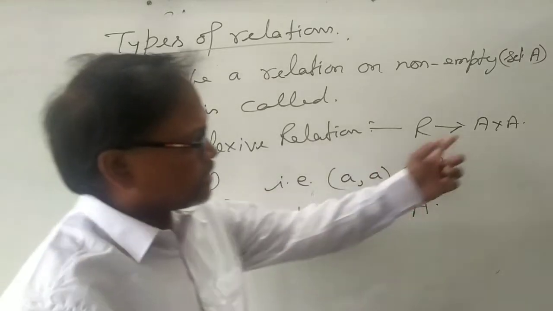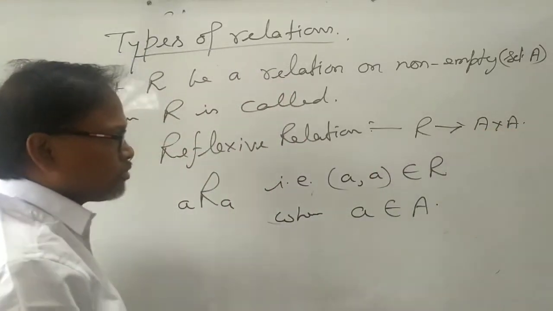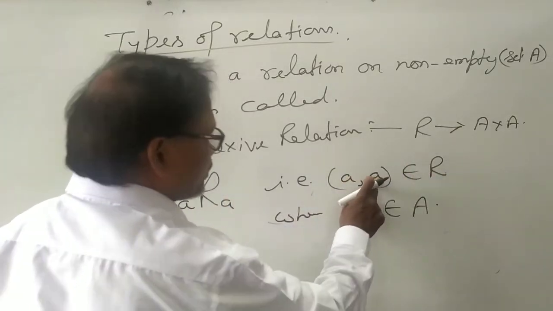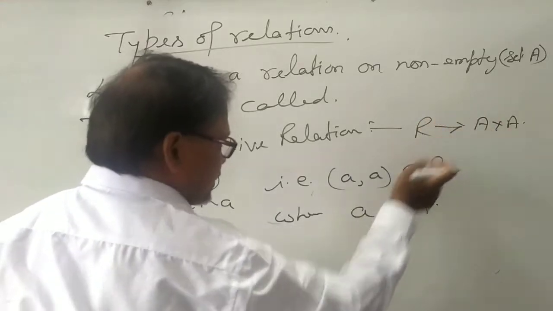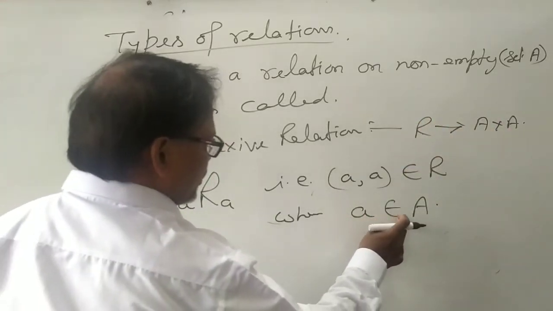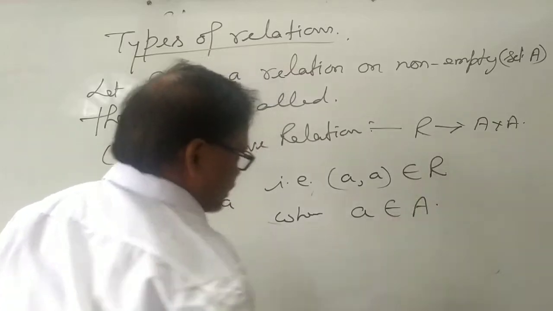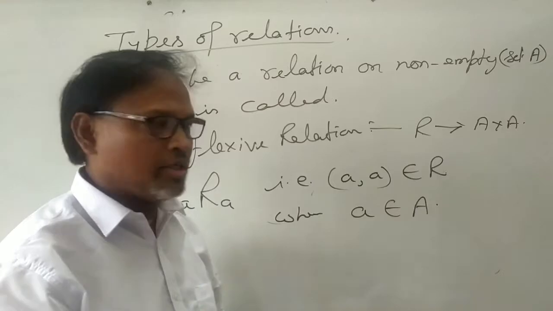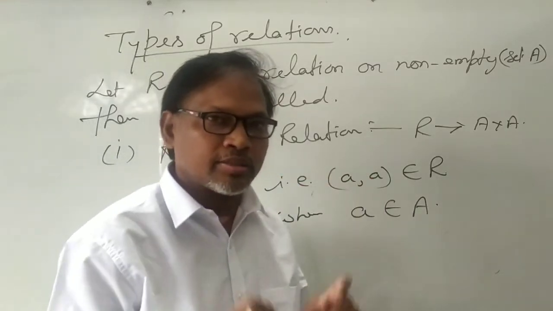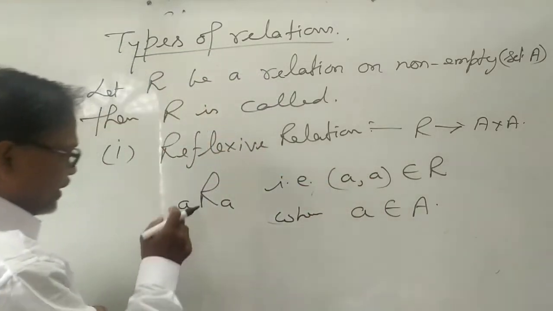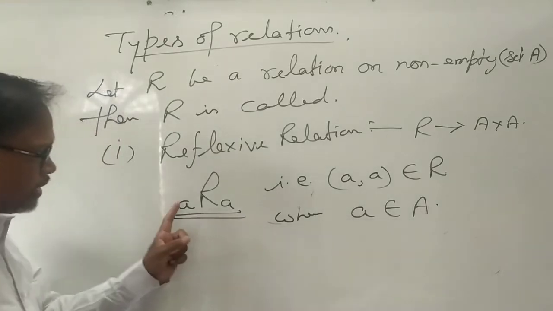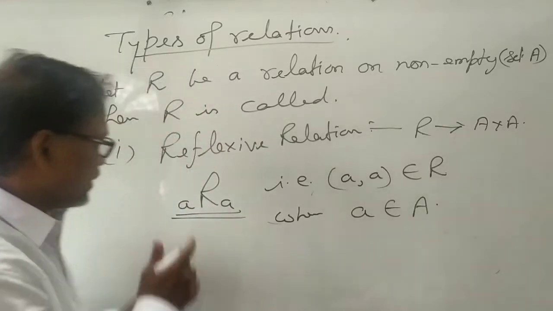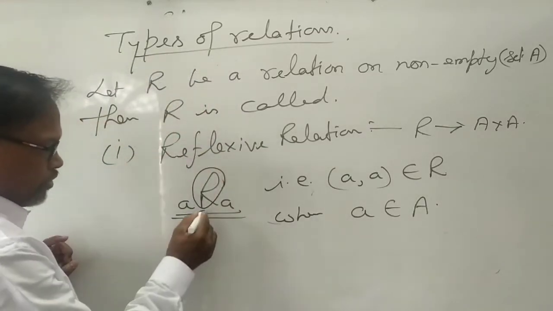It may be that there are different sets. If there is a different set, then R would have (A, B), meaning B is an element from the second set, where A belongs to set A and B belongs to set B. But here we have taken the same set, set A only, multiplied two times. This is called the Cartesian product. If A R A is satisfied, then R is defined, the meaning of R will be given. For example,